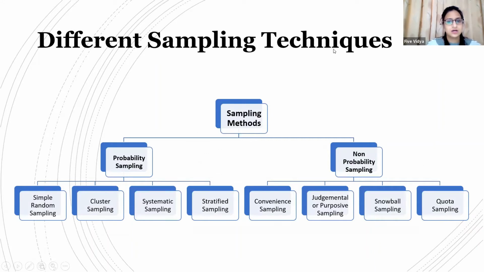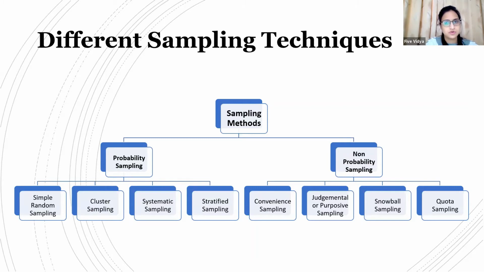All right. So once you are done with the sample size calculation, now you know where you have to collect the data from and how much sample size is required for your study. The next step: let's say you have finalized that 100 would be your sample size. You now need to select those 100 people from the population. The process of selecting those people from the population is known as sampling.